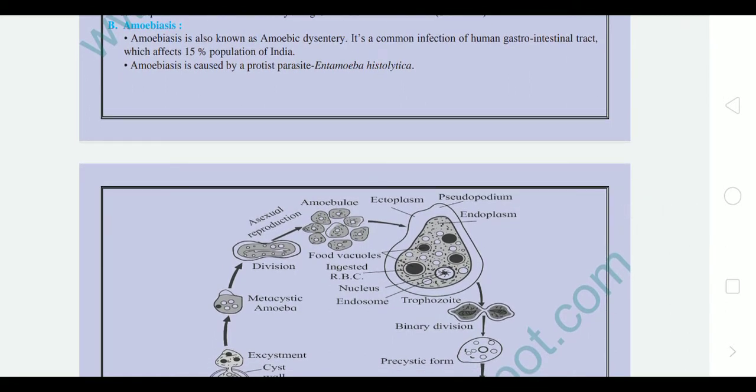Amoebiasis, which is also known as amoebic dysentery, a common dysentery, is normally found because of unhealthy, unhygienic food that we eat outside, and sometimes because of polluted or unclean water. So this is one of the reasons for amoebiasis. Amoebiasis is caused by a protist parasite, which belongs to the kingdom Protista, that is Entamoeba histolytica.